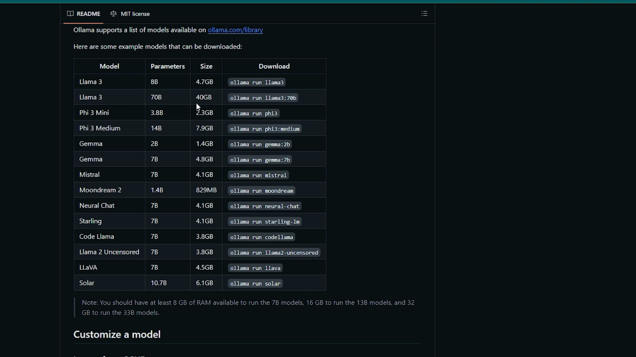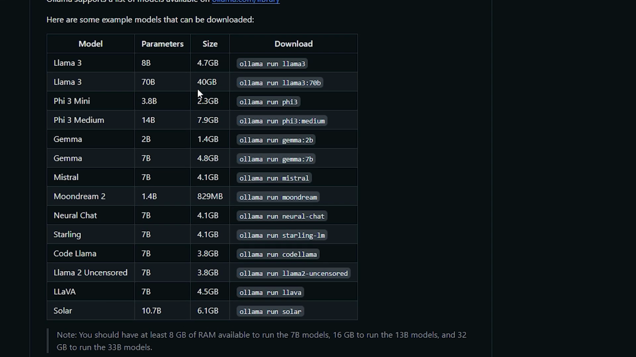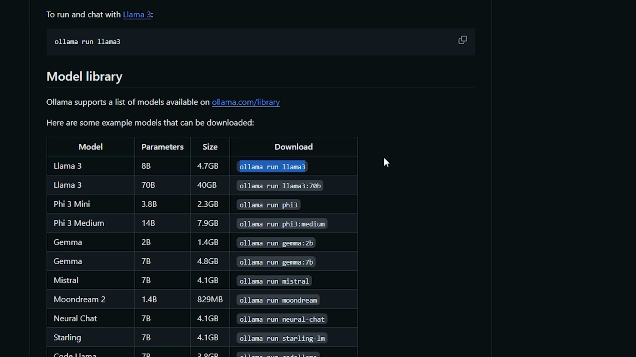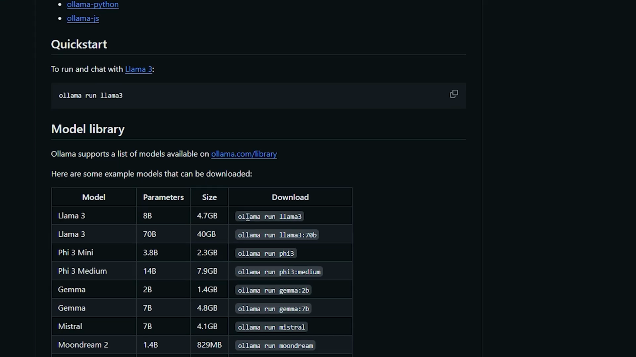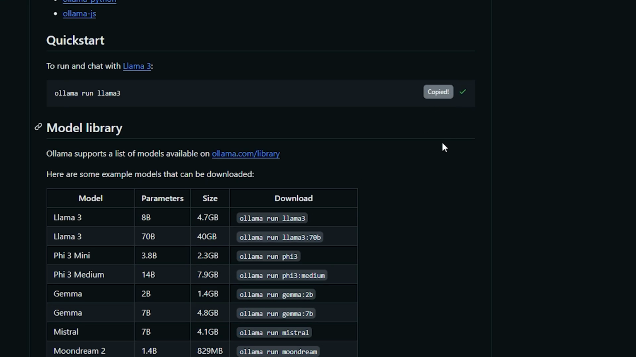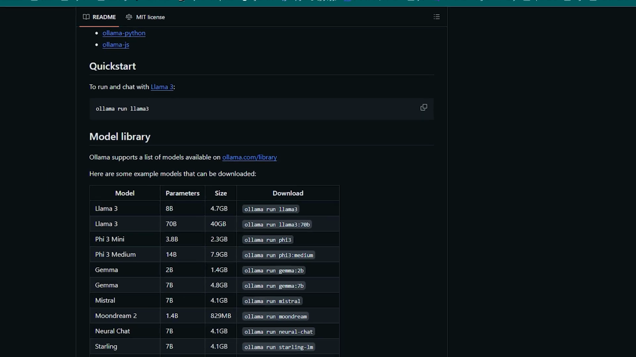You need 40 gigabytes of free space on your hard drive, and you will also need more than 40 gigabytes of free space in your RAM, because all of the parameters will be run in your RAM if you ask more questions. So for that, I'm going to just run this one and copy the code. The command is the same as the quick start. By copying this one, you also copy Llama 3, which has 8 billion parameters.